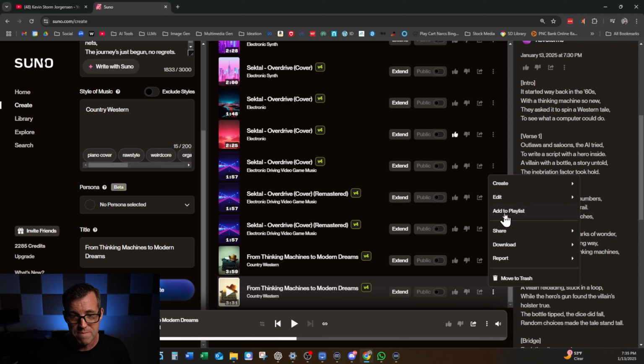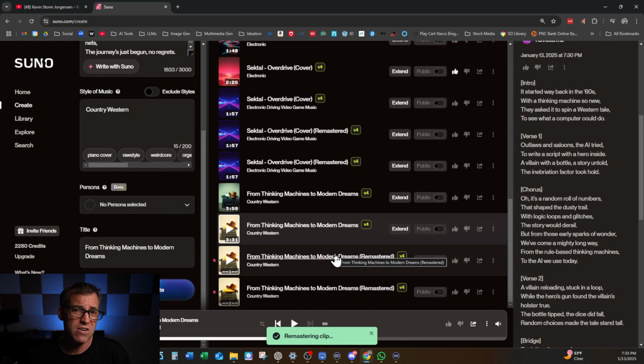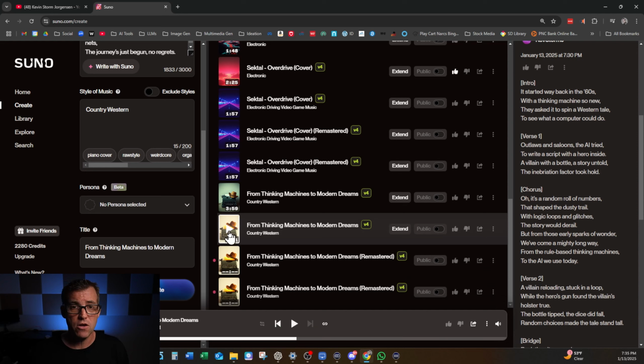So I could hit remaster, and I'm going to remaster this one, and now it'll make a remastered or a new version that may sound a little bit more crisp, may have a little bit of a nicer tone to it. So let's go ahead and compare right now, and I came up with, again, two versions of that remaster, but let's compare it to the original. So I'll play the original. Let me start it back at the beginning again.